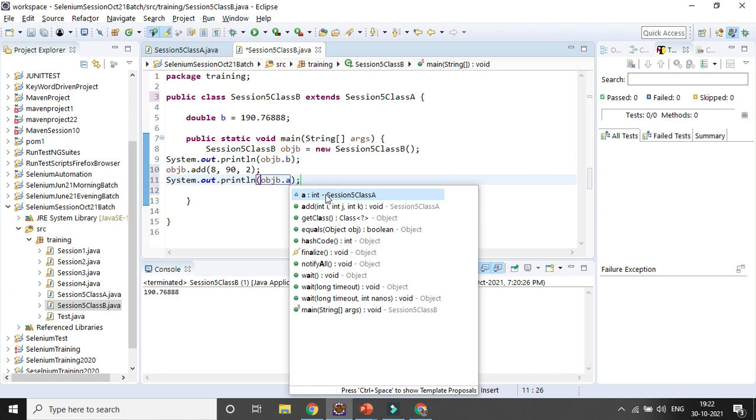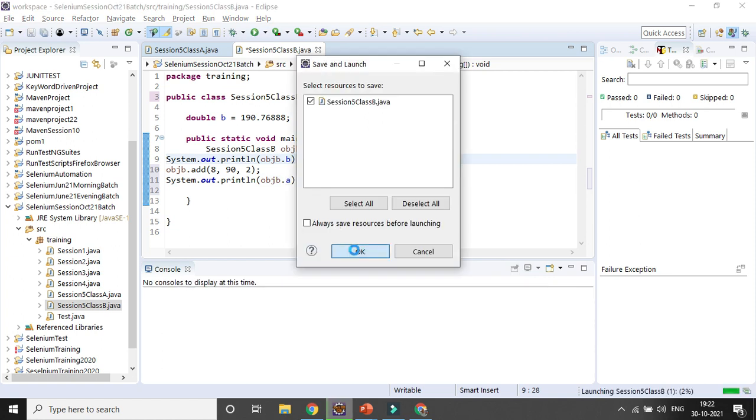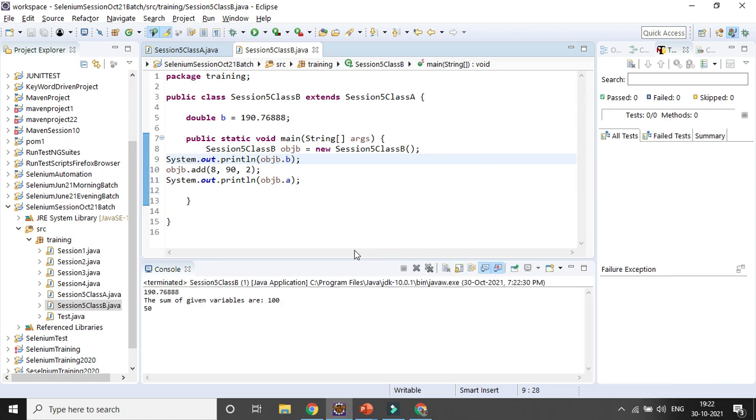Now let's try to run it. Please remember, inheritance is one way, from parent to child, but not from child to parent. It can be grandparent to child, but cannot be vice versa. It cannot be from child to parent or parent to grandparent. Okay, now inheritance is working fine.